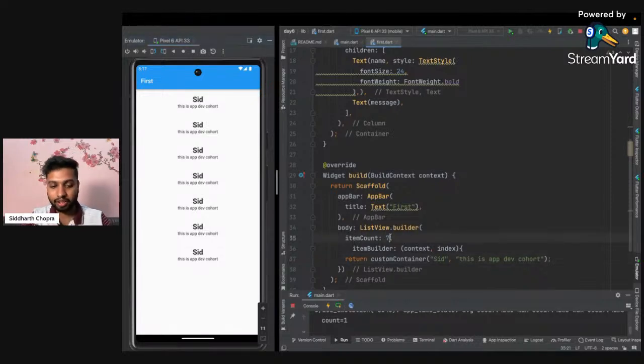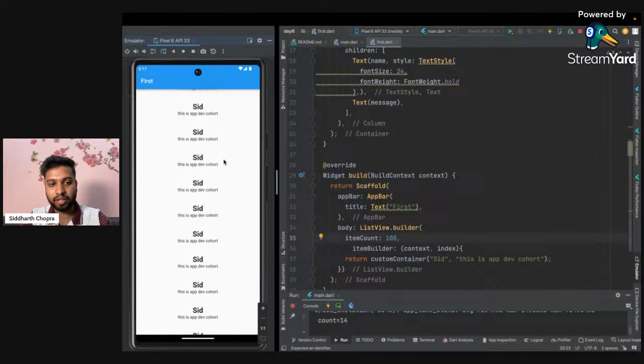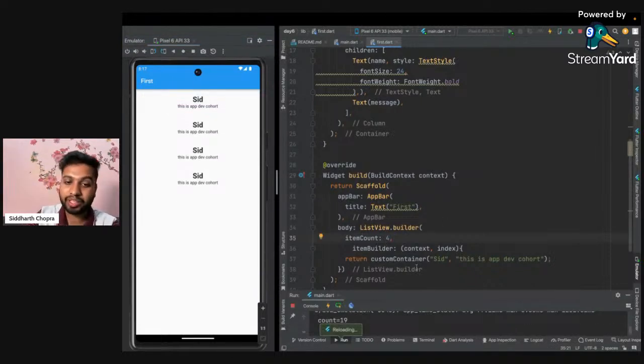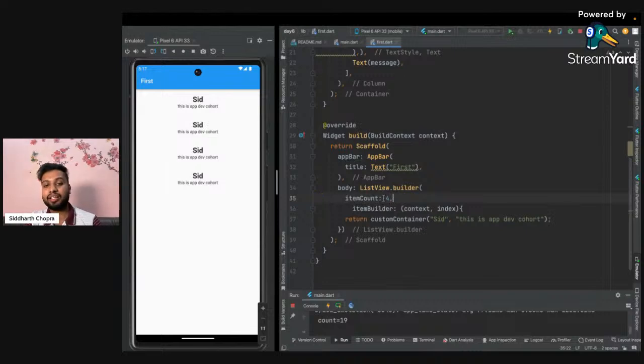If I want to print it 100 times, I just have to type 100, and it will be printed 100 times. So this is just running a for loop, but it is a for loop for widgets. For how many times you want to use it, you just have to add item count.